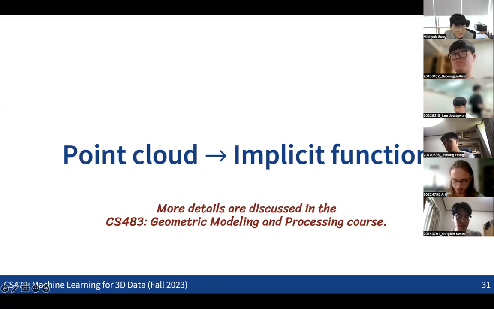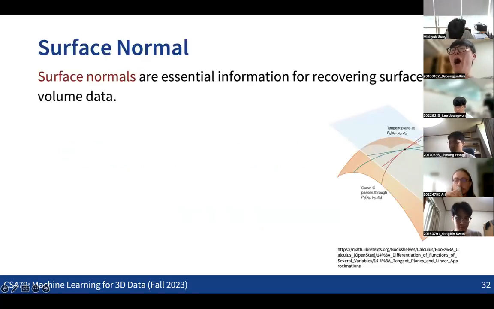But also, if we can leverage the prediction power of the neural net, then we can actually do a better job. We're going to get into that point later. So basically, to convert from the point cloud into the implicit function, we need not only the points in the point cloud, we also need the surface normal information. The surface normal information for each point is the essential information to recover the surface and the volume information.